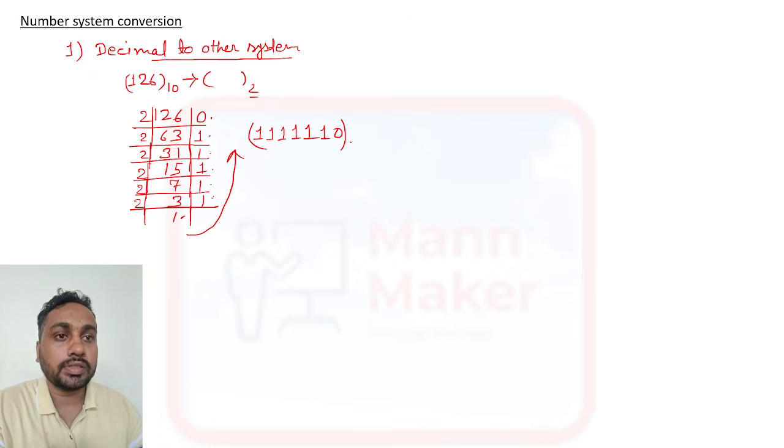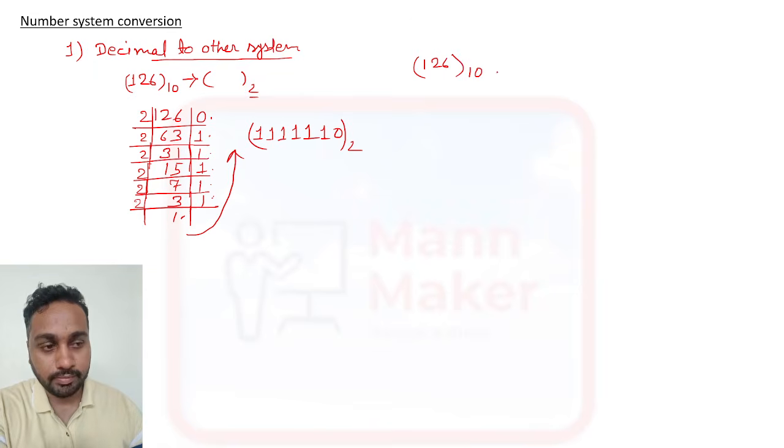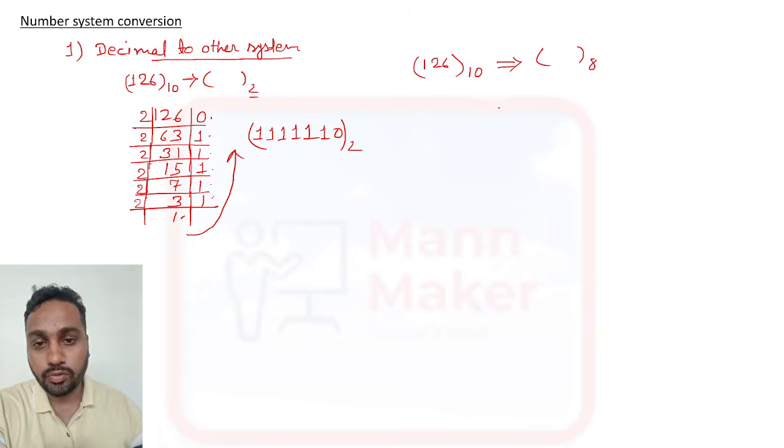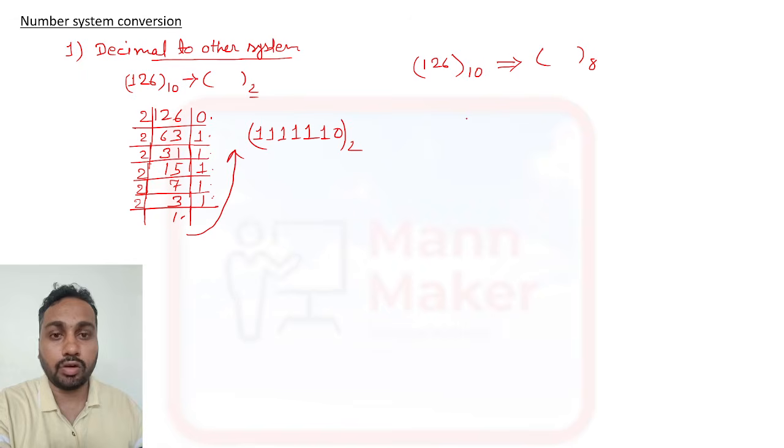So this is the representation of decimal number 126 in binary form. Now if they ask binary to decimal, or suppose the same thing, 126 as a decimal, and we need to convert it into octal form, then you need to do the same division method.